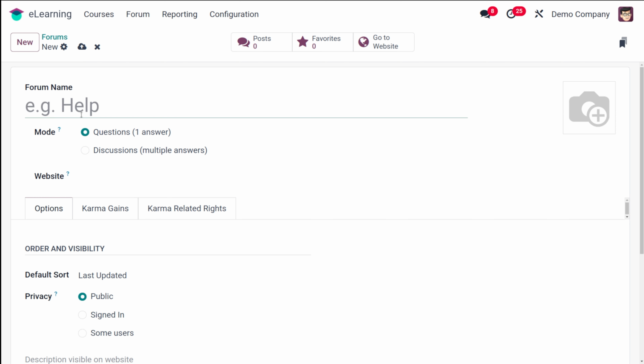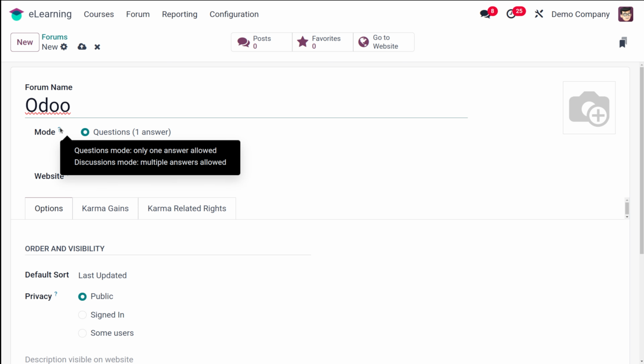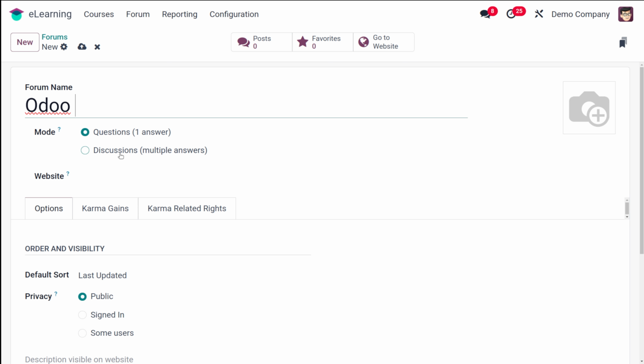Okay, so I am not confusing y'all. Let's create a new one and for this I'll give the name as Odoo and you have two modes. It can either be a question or a discussion. If you're planning to make it a question, then it allows only one answer. If you are planning to make it a discussion, then there'll be multiple answers for the forum. So you can choose any of these. Right now I'm putting question, making it in the question mode. If you put it in question mode, you can see the same thing which I said is given there.